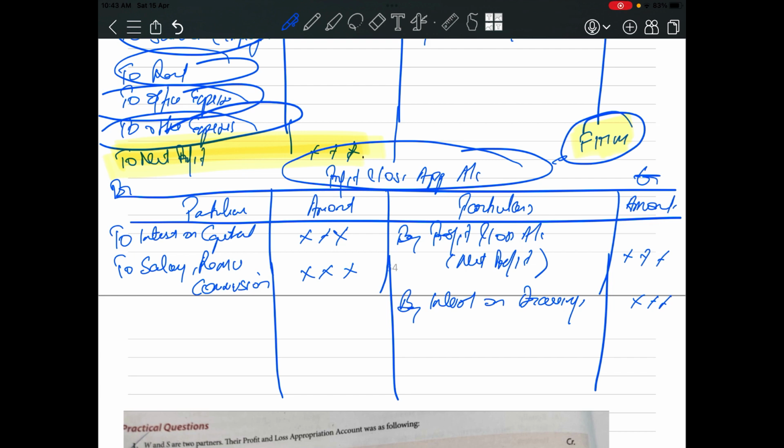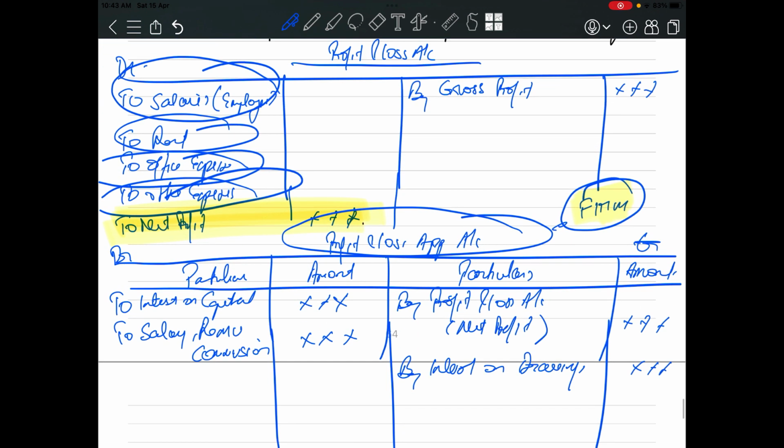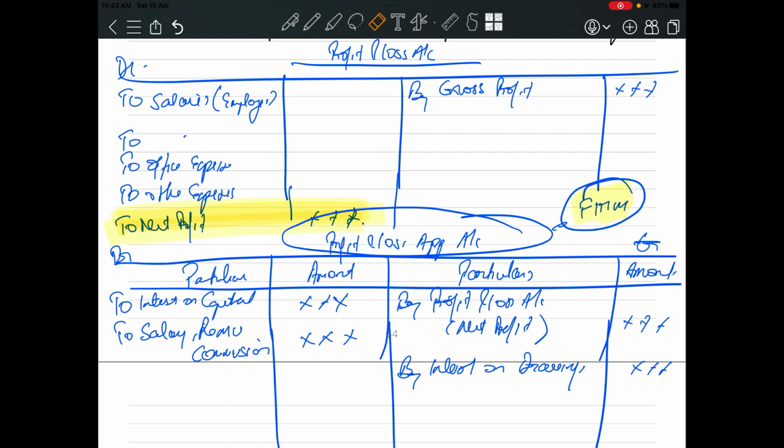Now see, there is one more concept, interest on partners loan. Do you think interest on partners loan is an item of the P&L account or the P&L appropriation account?